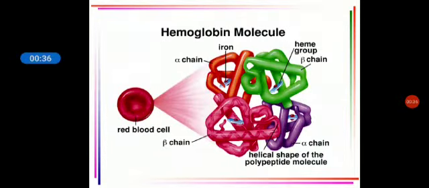So what does an RBC contain? It is basically hemoglobin, right? Heme and globin. Heme is nothing but iron, and globin is two alpha chains and two beta chains. So along with iron you have two alpha and two beta chains. That is when it is called hemoglobin.